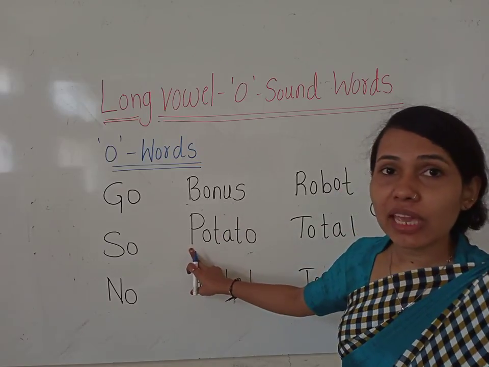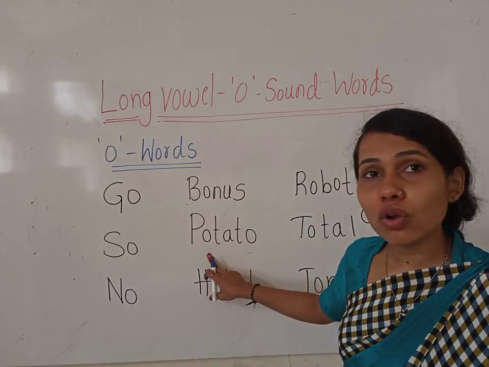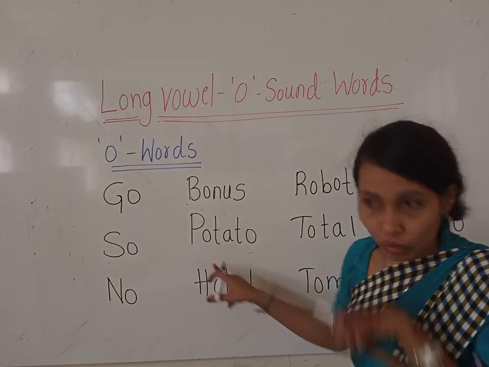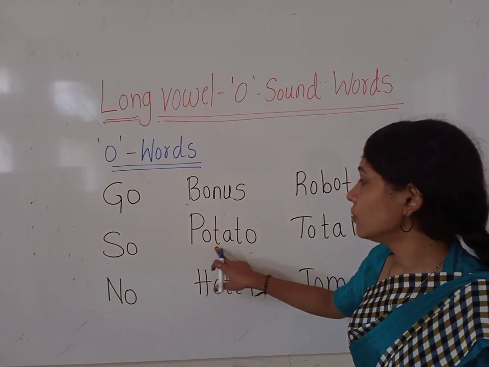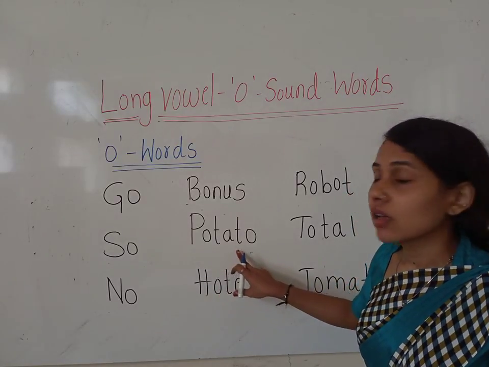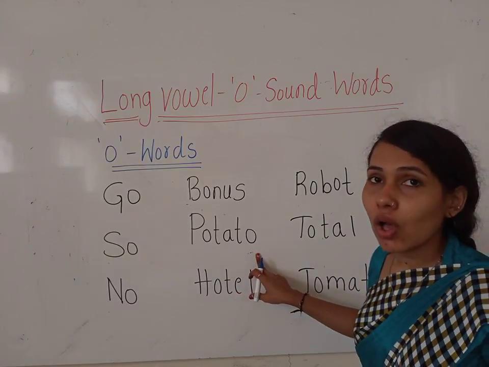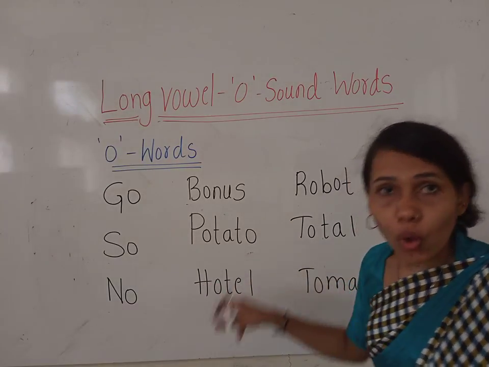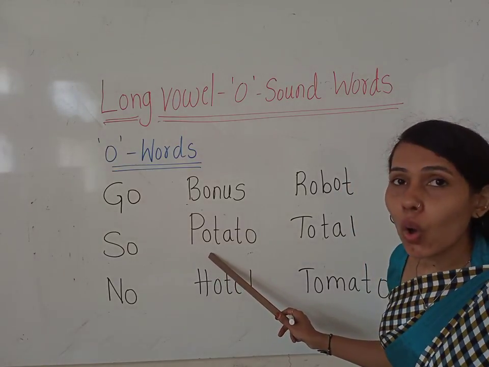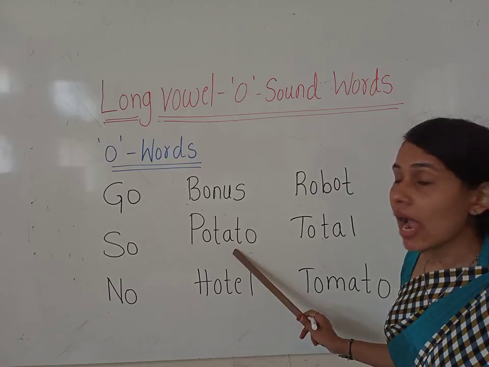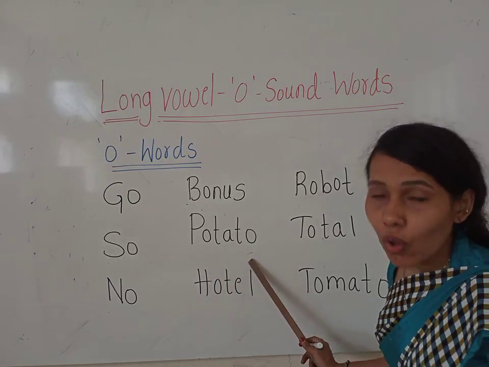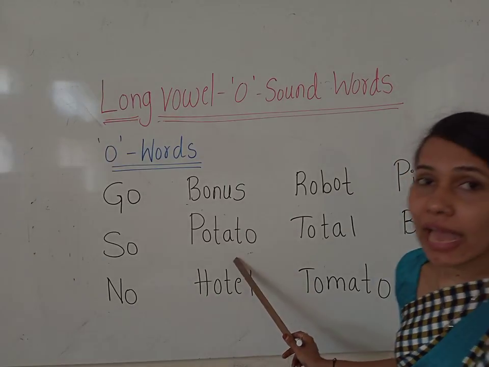What is the sound of P? P. And what is the sound of O? Long vowel O here. Po. What is the sound of T? T. T-O. Potato. Okay. P-O-T-A-T-O. Potato. Okay, how do we read it? Potato.